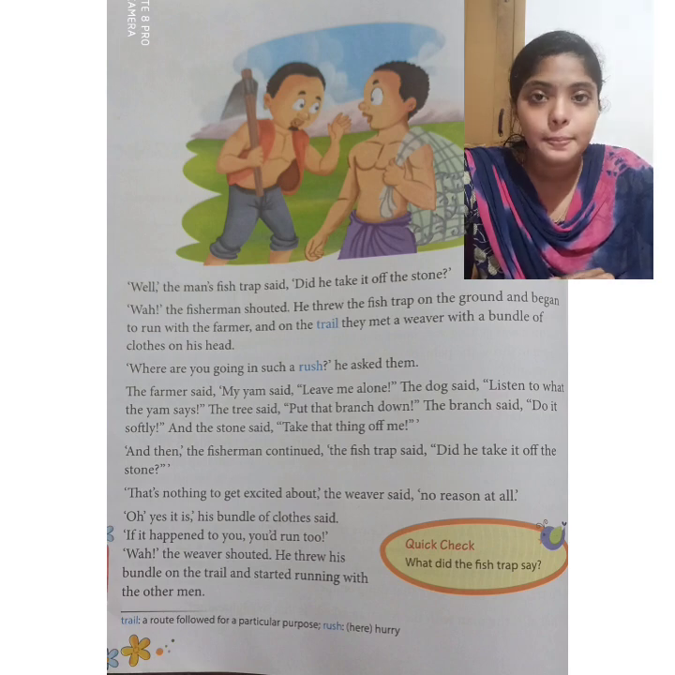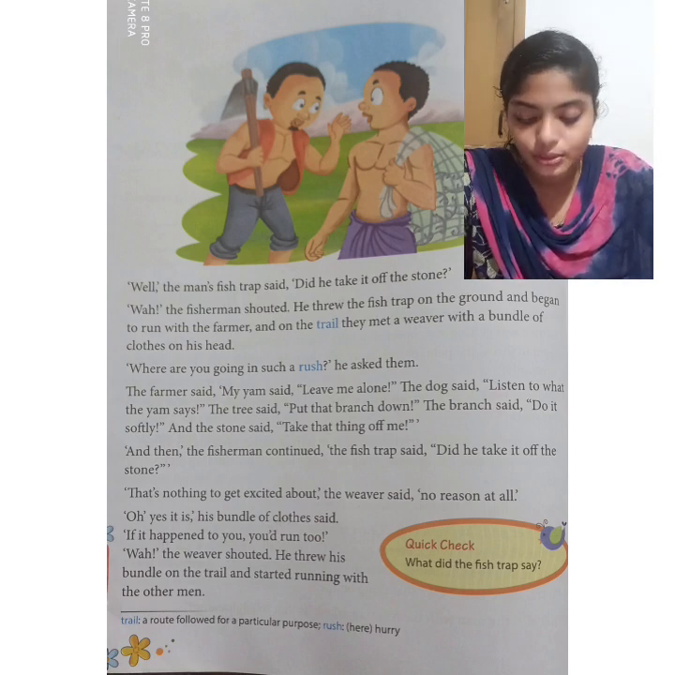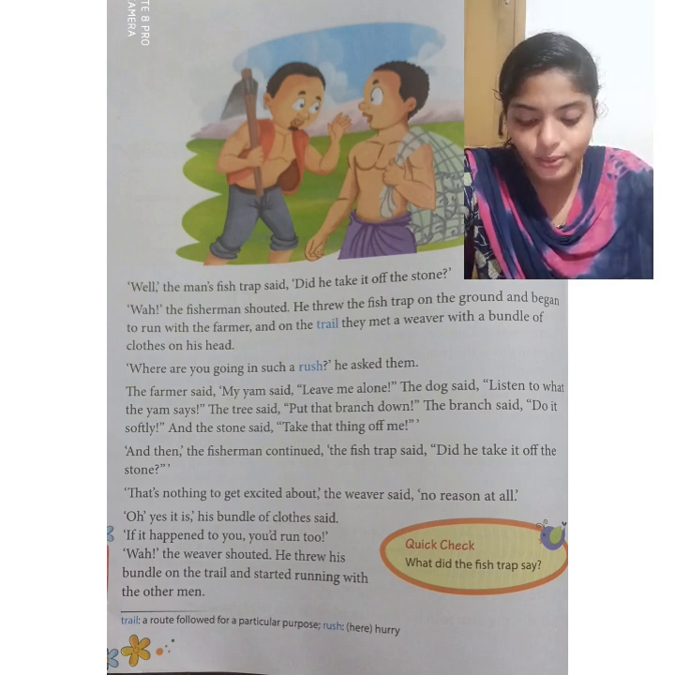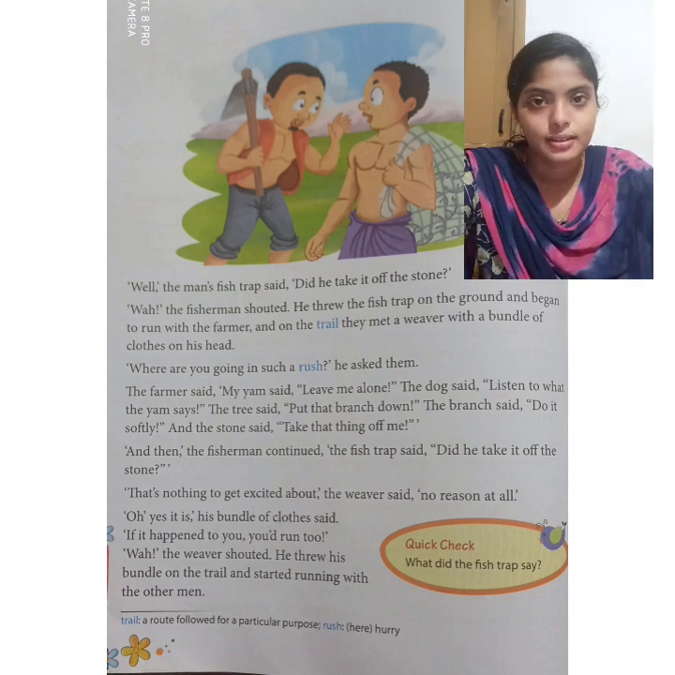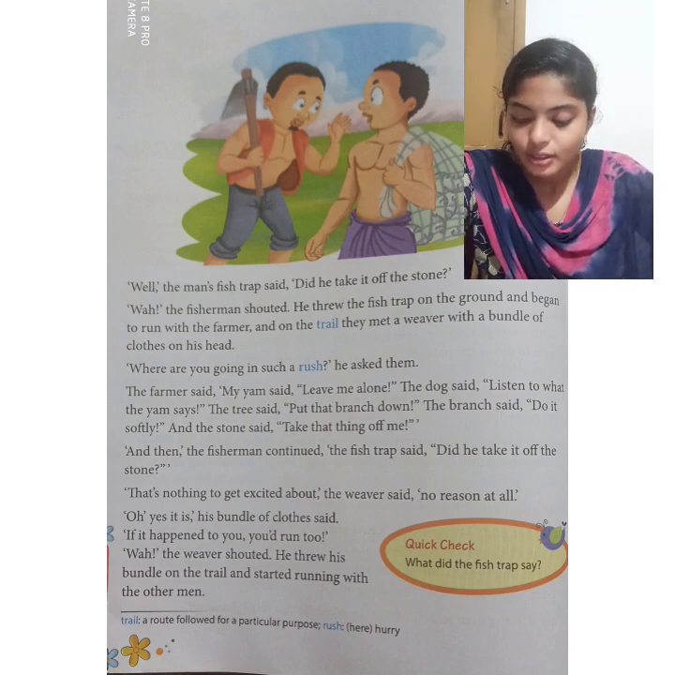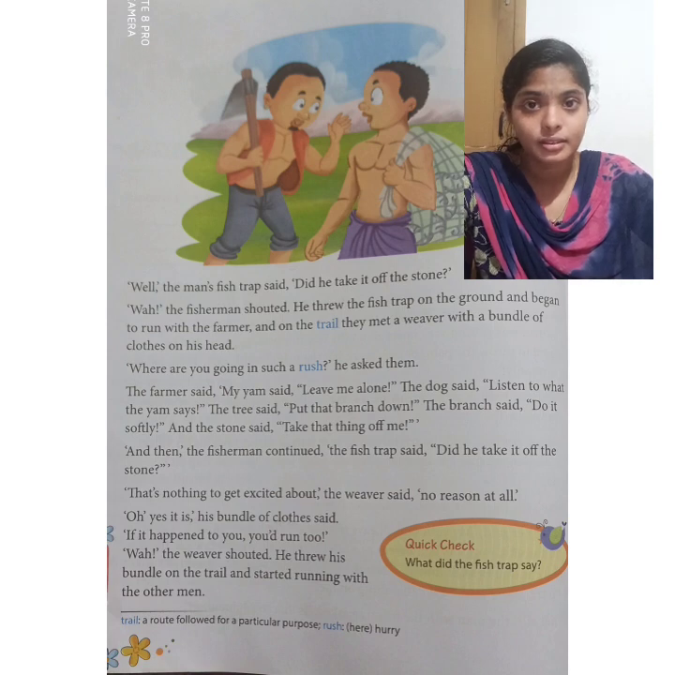The farmer said, "My yam said, leave me alone." The dog said, "Listen to what the yam says." The tree said, "Put that branch down." The branch said, "Do it softly." And the stone said, "Take that thing off me." We are familiar with these happenings, right? Then the fisherman continued.